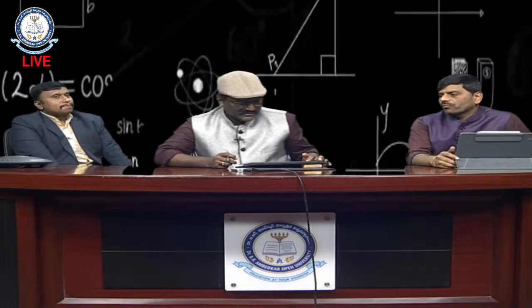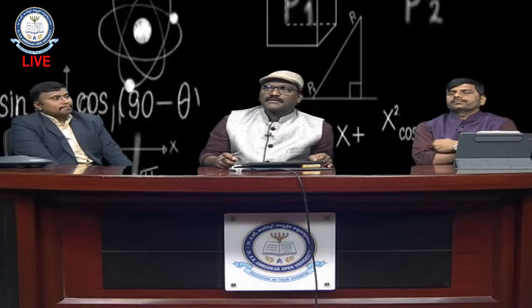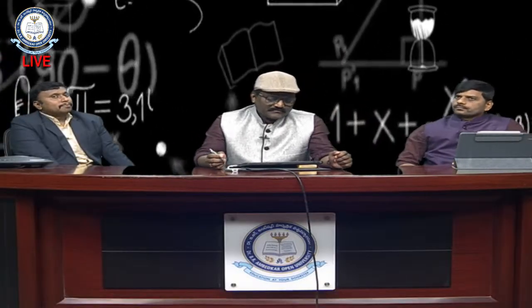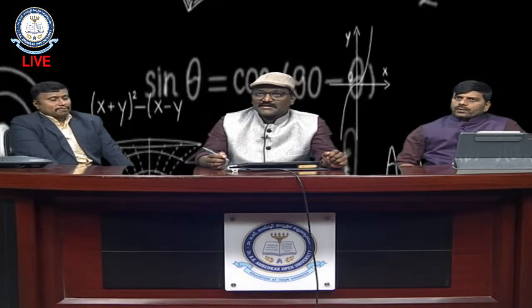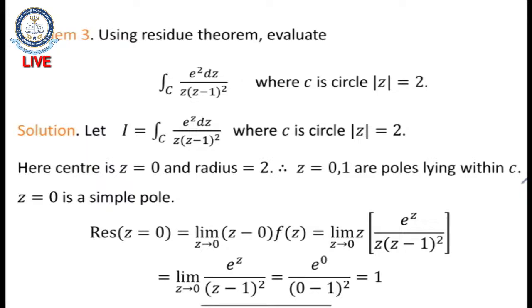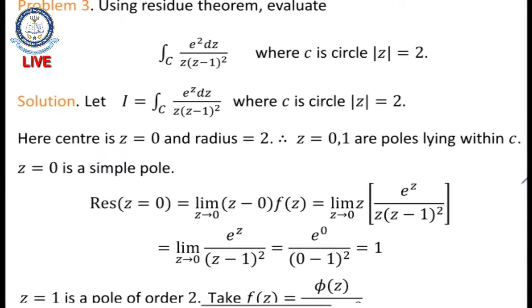Now we will see one last problem. Say this: integral over c of e to the power of z by z into (z minus 1) whole square, where c is the circle mod z equal to 2. Okay, this is one integration of a complex valued function over the circle mod z equal to 2. Now what are the singularities here? See the denominator of the function: z into (z minus 1) whole square.